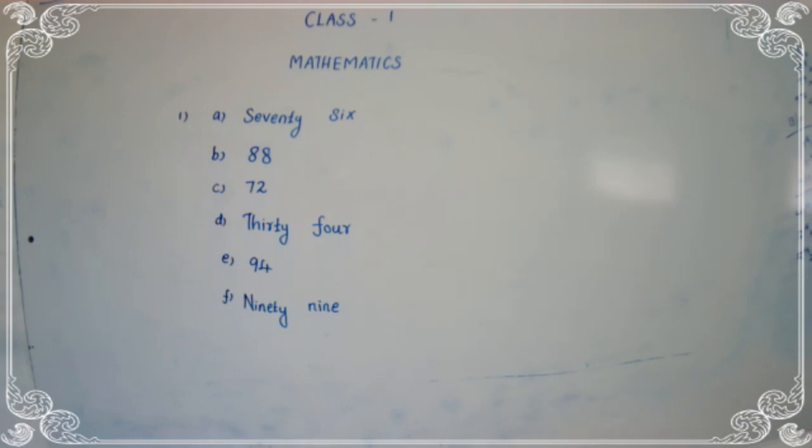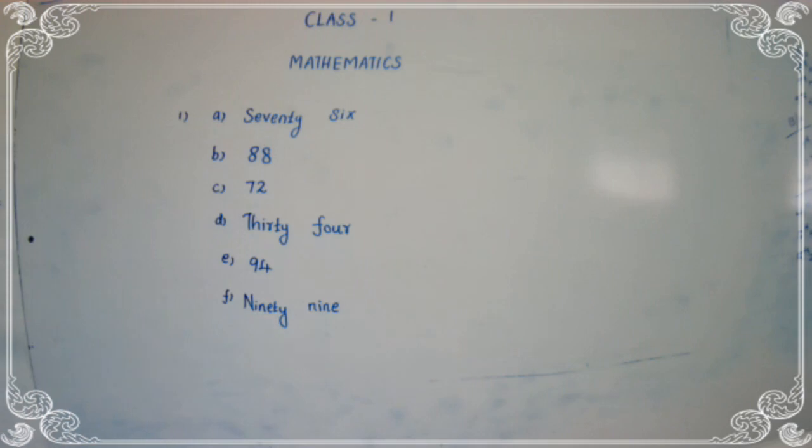What is the meaning of this question? They are given some questions. As well, children, if the question is correct, we have to put one small tick. If the given question is wrong, we have to put a cross symbol. The question is correct means we write the tick symbol. The question is wrong means we write the cross symbol.